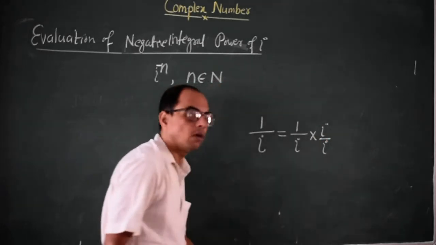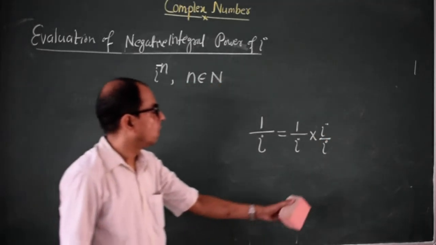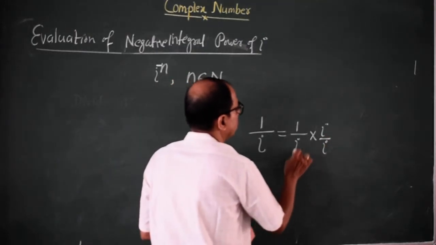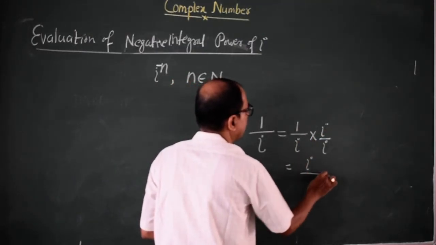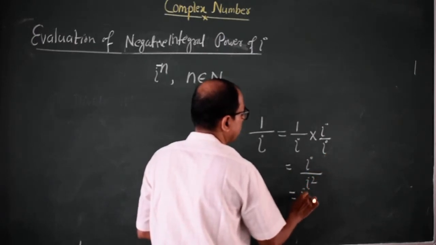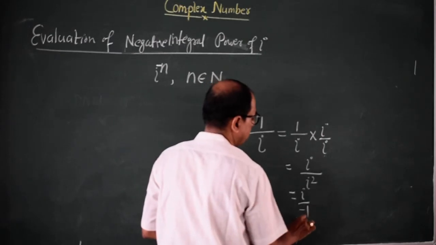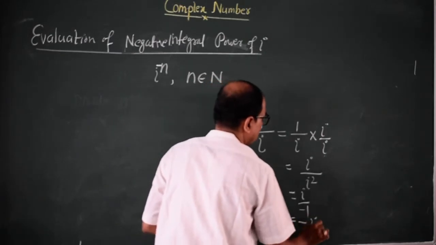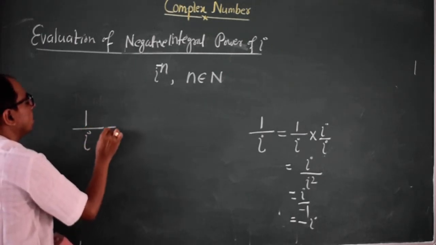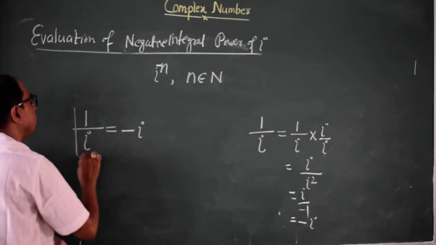We multiply numerator and denominator by iota. Now 1 into iota will be iota, and iota into iota will be iota square, and we know that iota square is minus 1, so finally we are getting minus iota. So always remember, directly memorize it: 1 by iota is equal to minus iota.